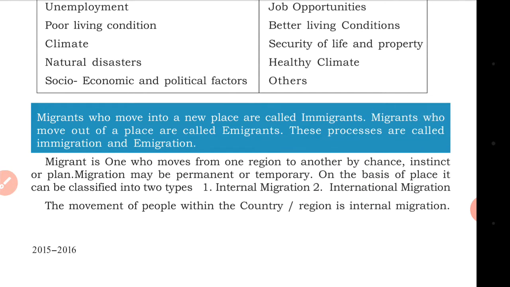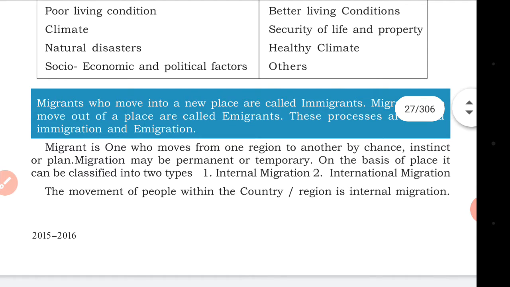Migrants who move into a new place are called immigrants. When a person moves from one place to another place, he is called an immigrant. Migrants who move out of a place are called emigrants. When he is moving to a new place, he is called an immigrant. When he is moving out of the particular place he was living in, he is called an emigrant. These processes are called immigration and emigration.